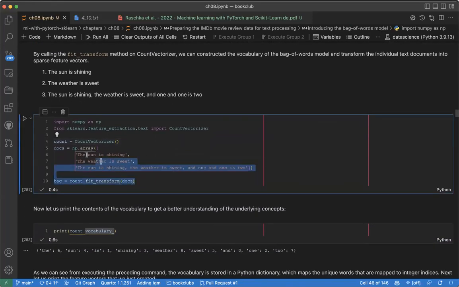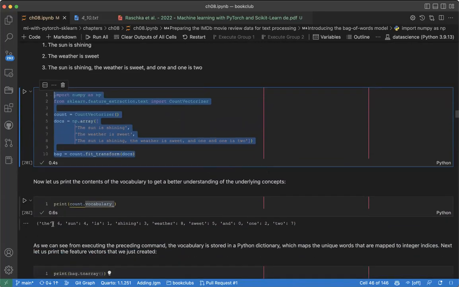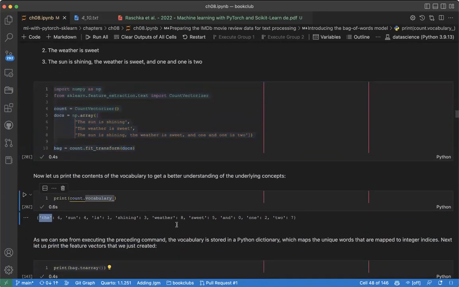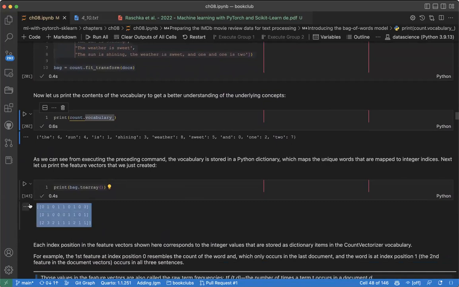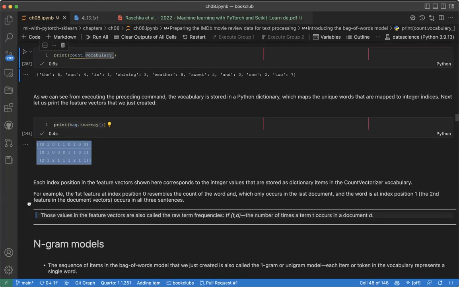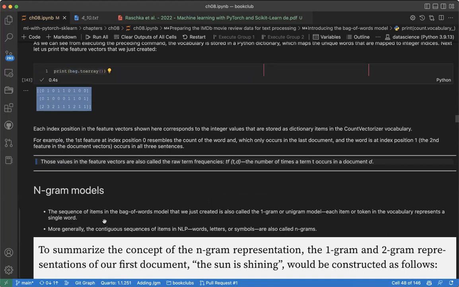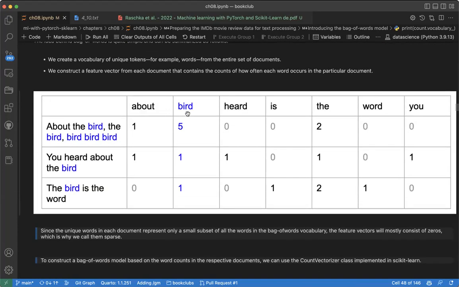Here you can see we create 1 gram where we have only "the sun is shining" and this. But there is a generalization of 1 gram, which is what we call n-gram. You can have bigram, trigram, where it contains many grams. That is what we call n-gram models. So you can see the sequence of items in the bag of words model that we just created is the so-called 1 gram or unigram model. Each item or token in the vocabulary represents a single word. We can see that each item represents a single word, right?